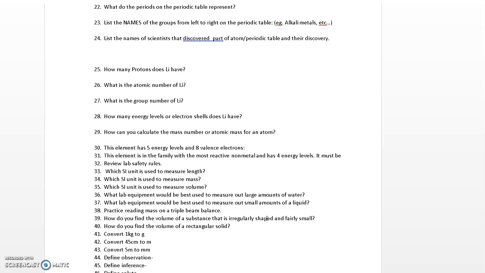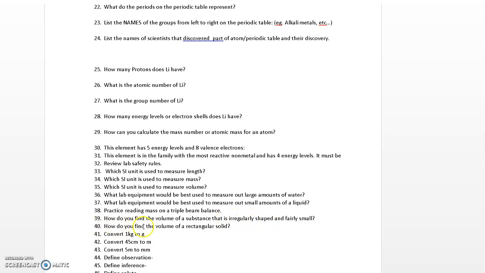Then you take the ending volume of the water in the graduated cylinder and subtract the 2 amounts, and the difference of those 2 levels of water is the volume that you list as your irregularly shaped object.